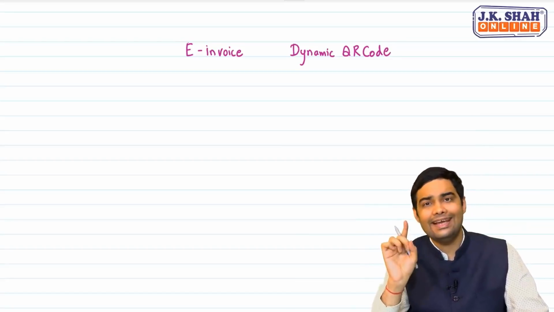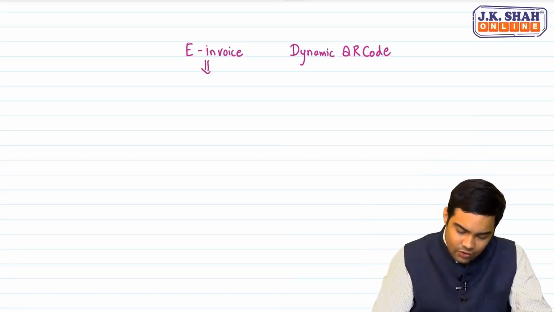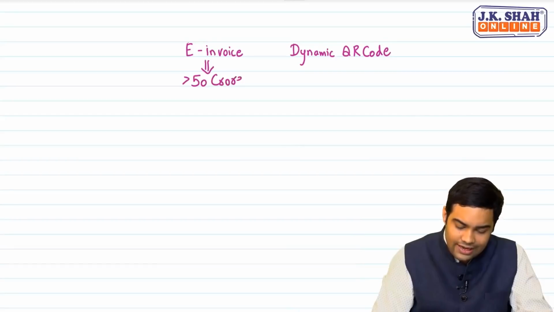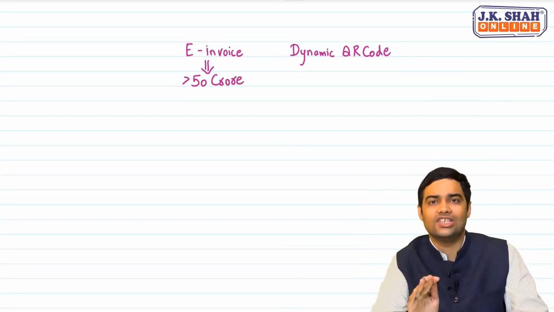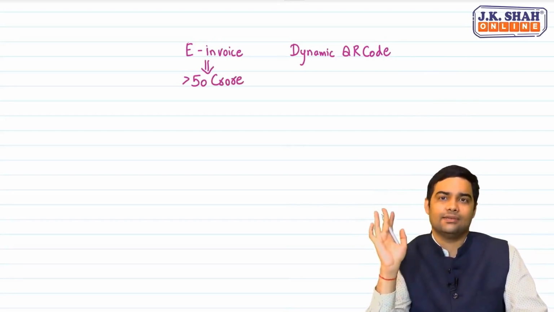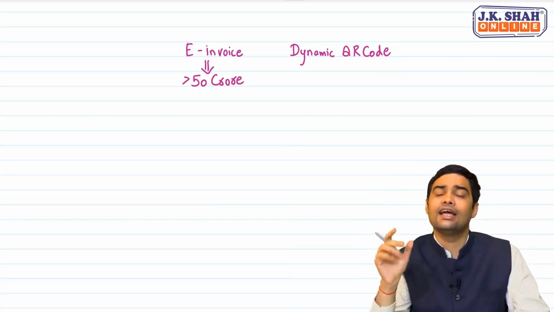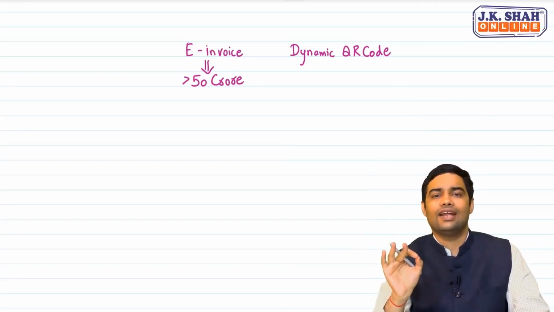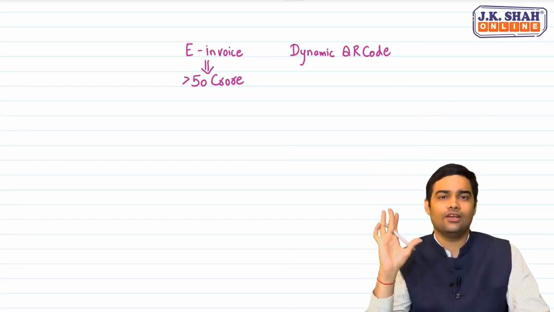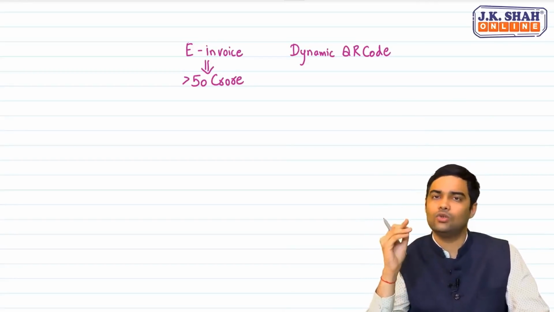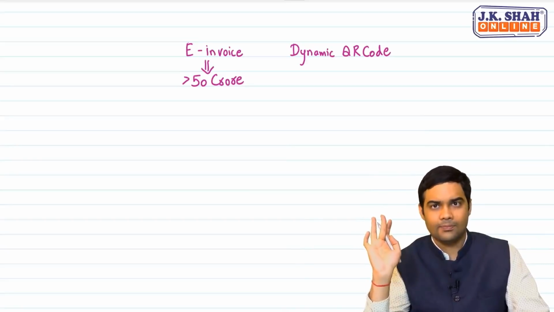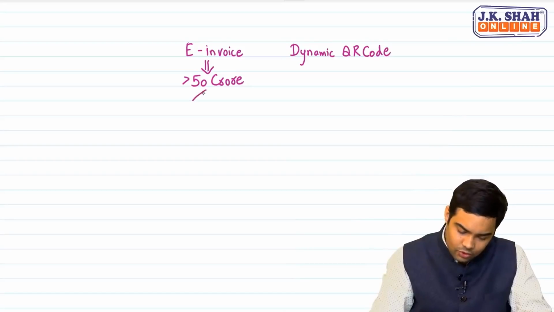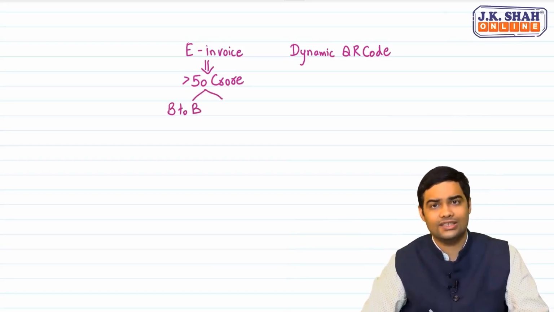First, e-invoice is necessary for any person whose turnover has crossed more than 50 crore in any of the preceding financial years starting from 2017-18. From 2017-18 till 2021, for any financial year, if the turnover has exceeded 50 crore, then e-invoice is applicable to such person. Okay. E-invoice is required for two transactions. One is B2B transactions, that is registered person to registered person.